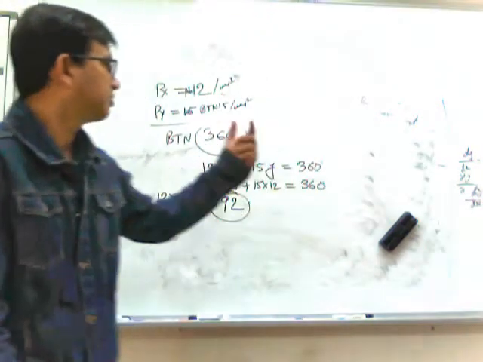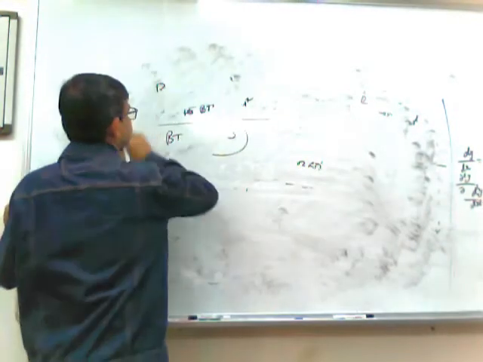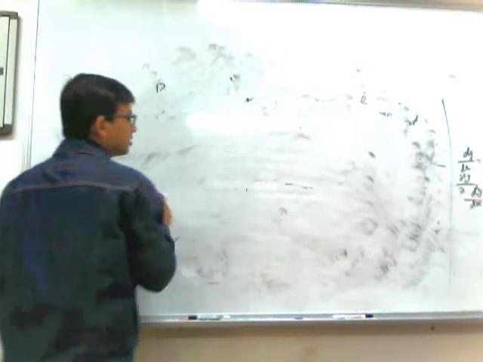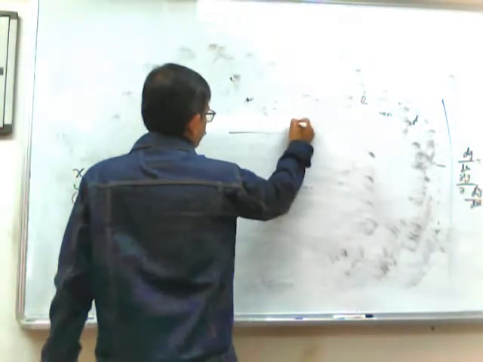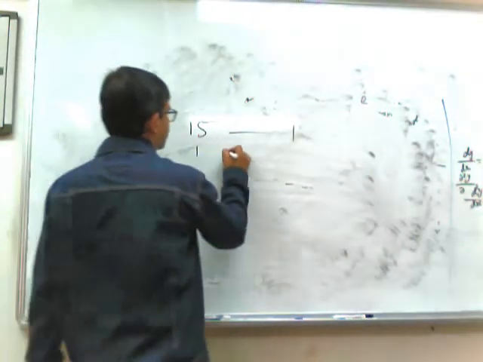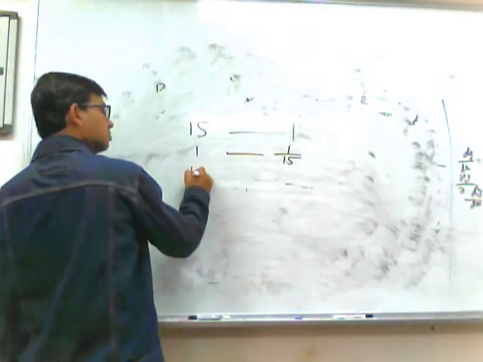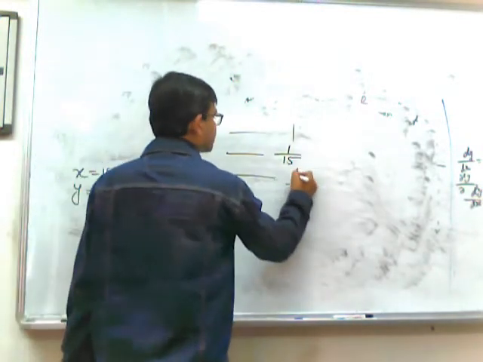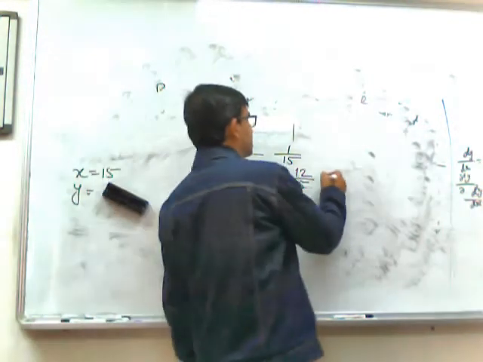So you have to use the unitary method. What is the unitary method? By 15 BTN you can purchase 1 unit of Y. So by 1 BTN you can purchase 1 by 15 units of Y. So by 12 BTN you can purchase how much? 12 by 15, so Px by Py, that means 0.8.